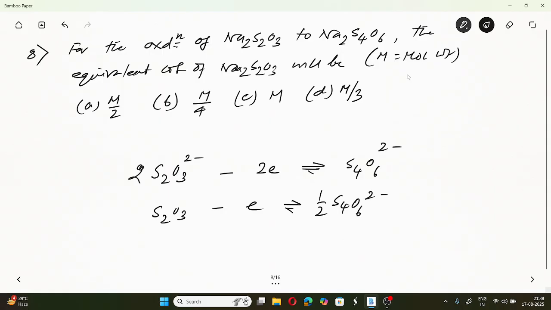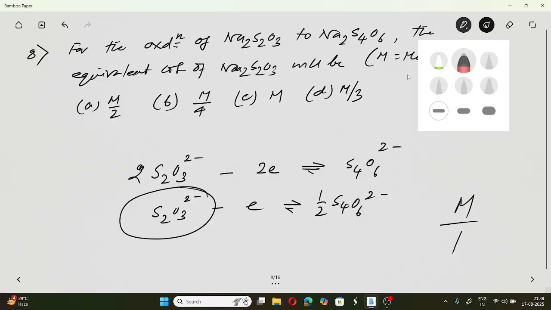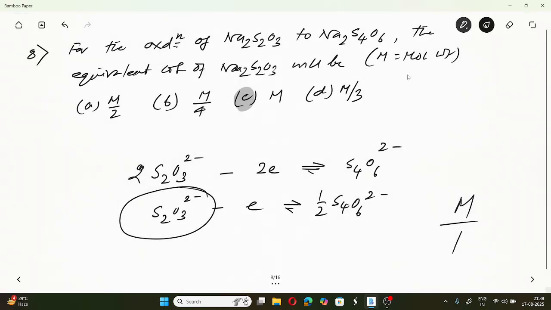Since we are finding the equivalent weight, we have to consider per S2O3, isn't it? Per S2O3 2-, it's a 1 electron transfer. So naturally, it will be molecular weight by 1. So this will be the answer.